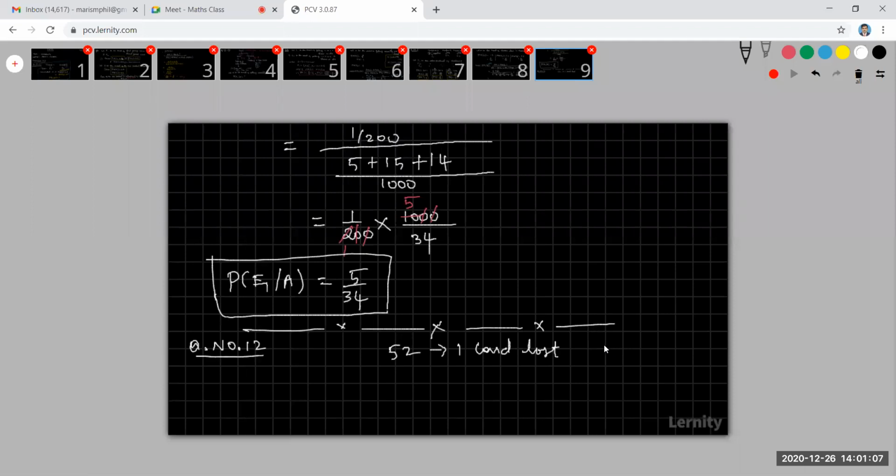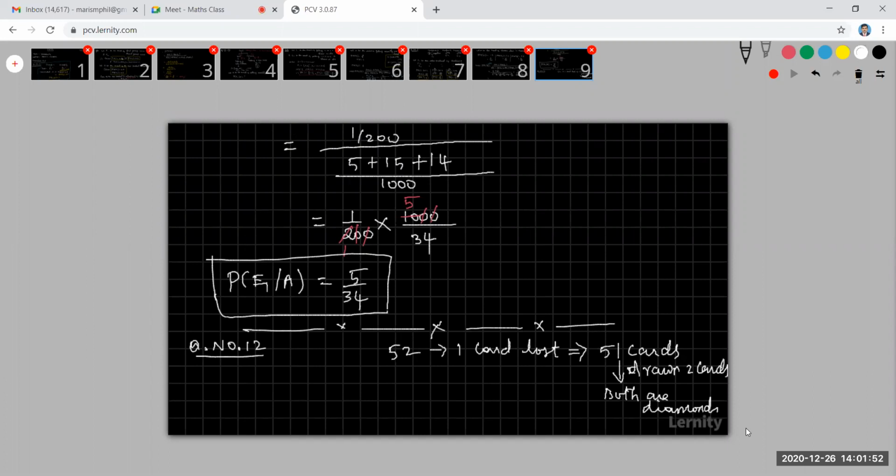From the remaining cards of a pack, 2 cards are drawn and are found to be diamonds. What are the remaining cards? Remaining 51 cards are there. From these 51 cards, we are drawing 2 cards, and found both are diamonds. Both the cards are diamonds. All these are given information.